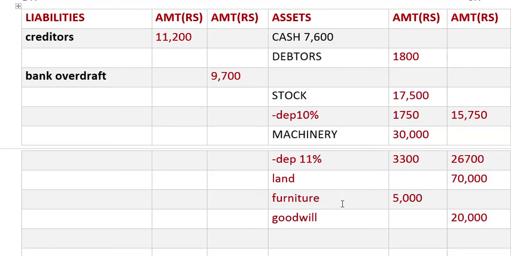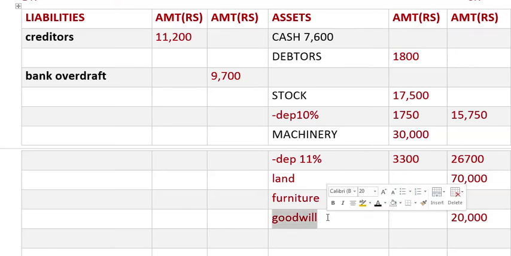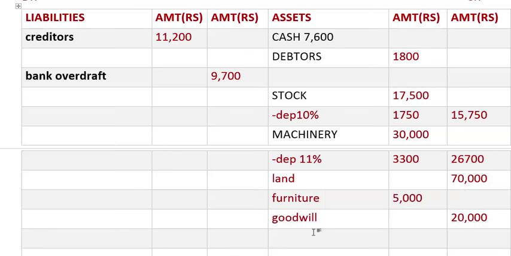What more is there? Furniture by 5%. We should have written goodwill over here. Now furniture is to be depreciated by 5%.